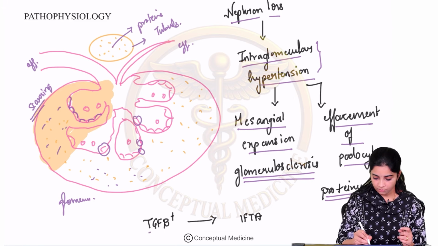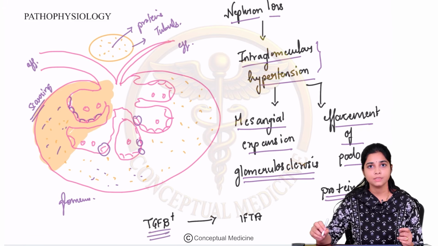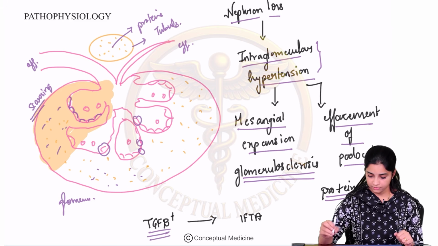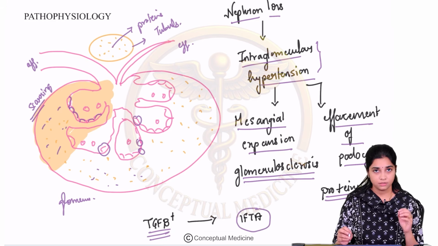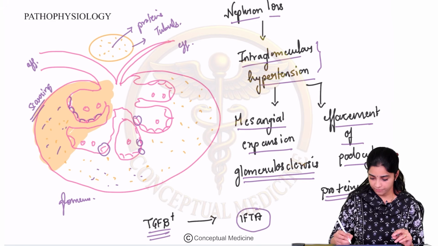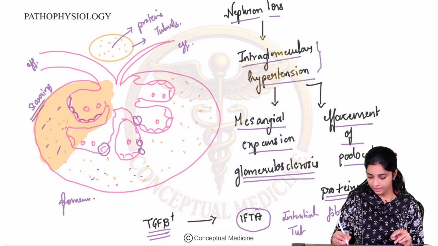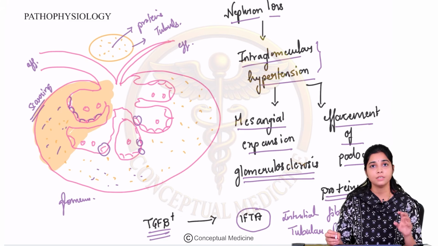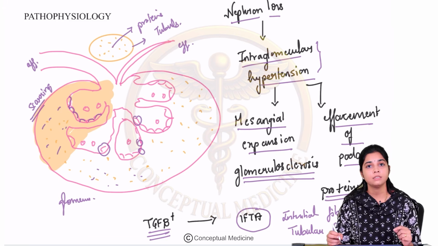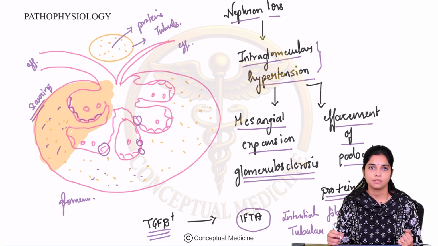Over the course of time, there can also be some immunological activation of transforming growth factor beta. This is basically responsible for the hallmark feature which we find in the biopsy of chronic kidney disease, which is called IFTA, interstitial fibrosis, right? Transforming growth factor beta is responsible for interstitial fibrosis and tubular atrophy. So the hallmark feature that we find is interstitial fibrosis and tubular atrophy, or IFTA. As the percentage of IFTA increases, that means that the CKD is worsening.